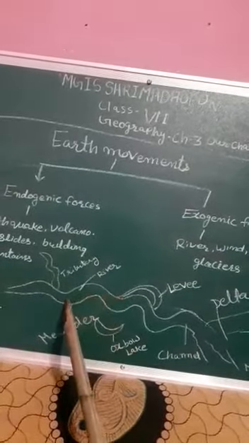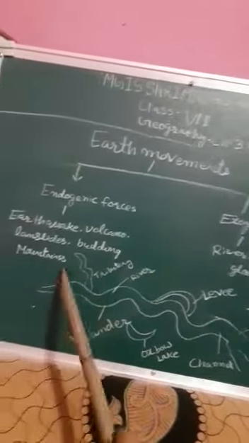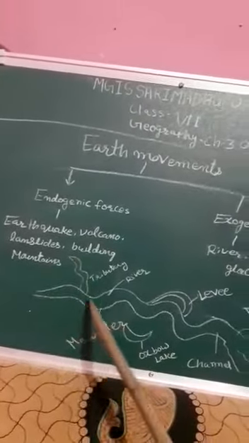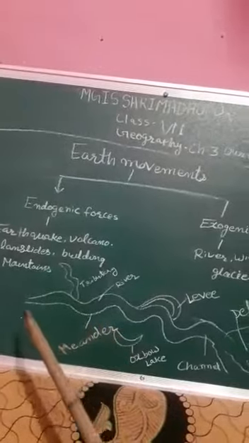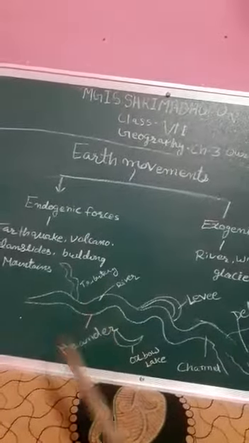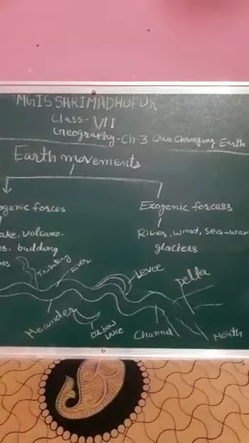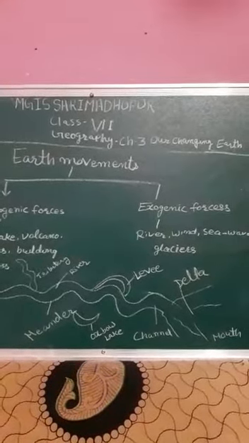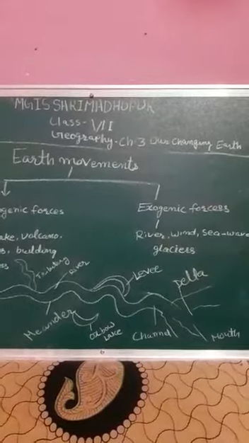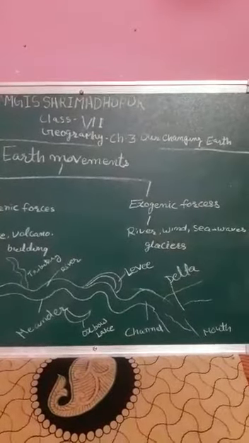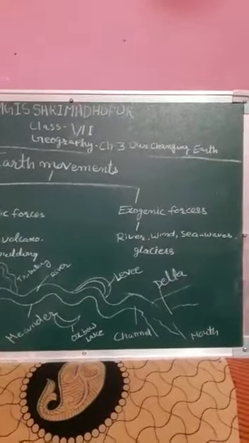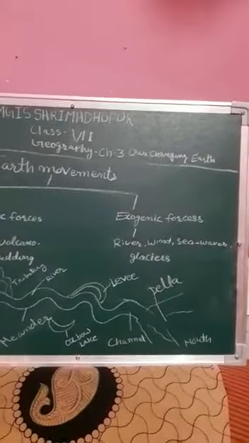Due to continuous erosion and deposition along the sides of a meander, an oxbow lake is created over time. Oxbow lake.